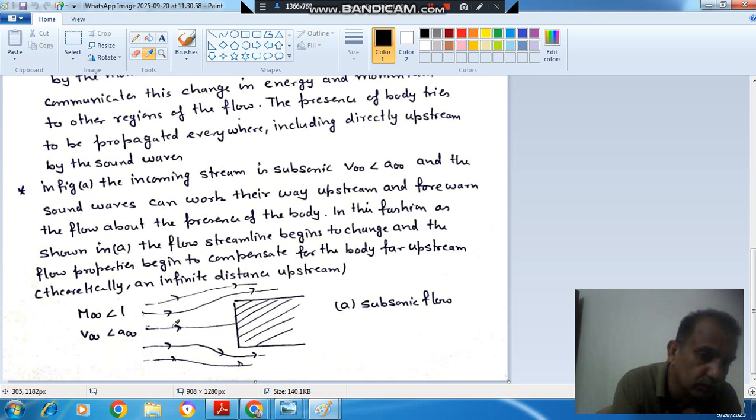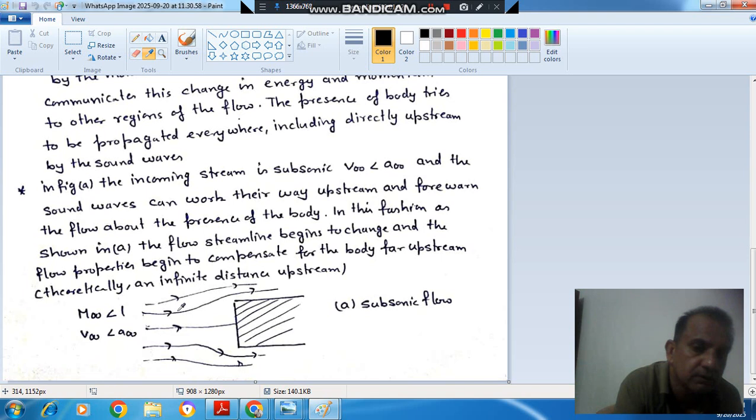The sound wave travels in this direction and the flow in this direction, so the sound wave can travel to a distance of infinity because its velocity is more, and it forewarns the flow about the object.